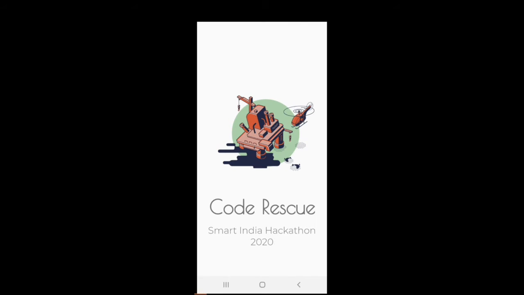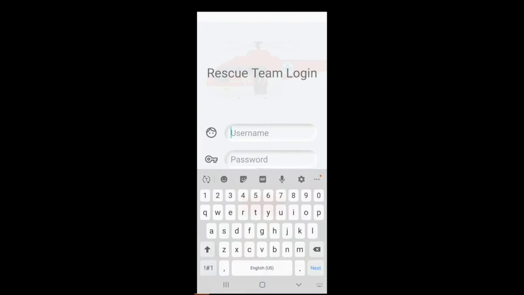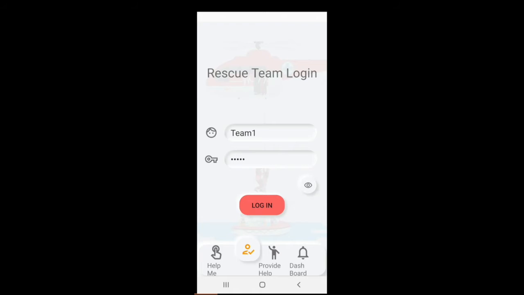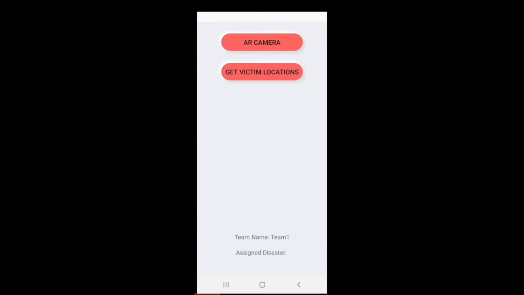Now we'll look at the augmented reality functionality of our app. Rescue team can log in to view all the victims and their location in the augmented reality space. Using this mixed reality feature, rescue team will be able to see all the victims along with their count and distance from the current location hovering in the AR space.